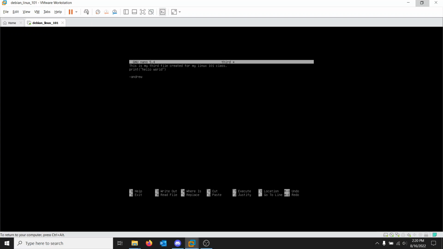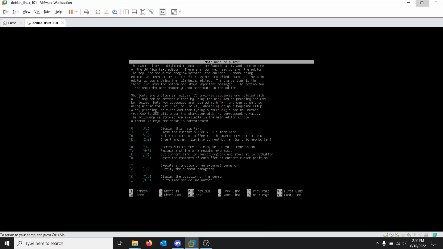I believe that's short for write output. We have some text editing things like replace, cut, paste, justify. Go to lines. I need help. I don't know how to save this. Oh, okay.